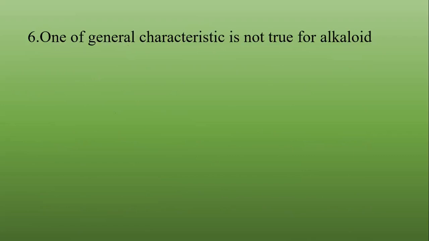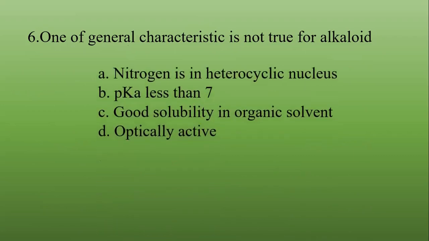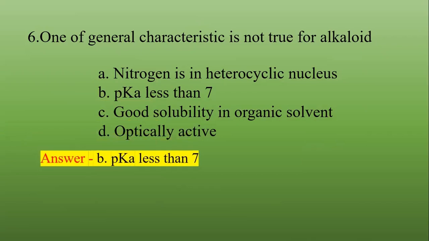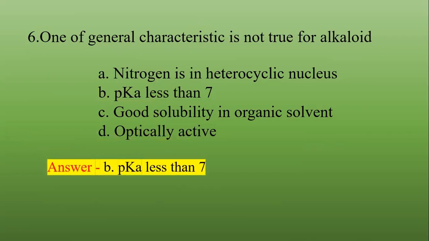Which general characteristic is not true for alkaloids? What are the general properties of alkaloids? One property is not a characteristic of a true alkaloid. Nitrogen is in a heterocyclic nucleus, pH is less than 7, good solubility in organic solvent, and optically inactive. So the correct answer is B, that is pH less than 7. This is not a true characteristic of the alkaloid.